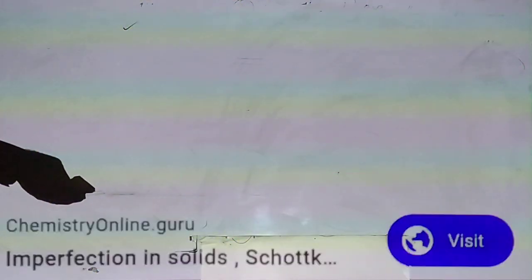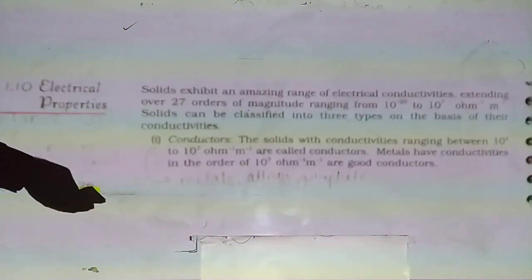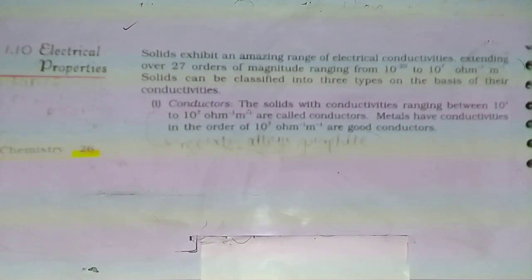Now come to our next point. Now, electrical property.